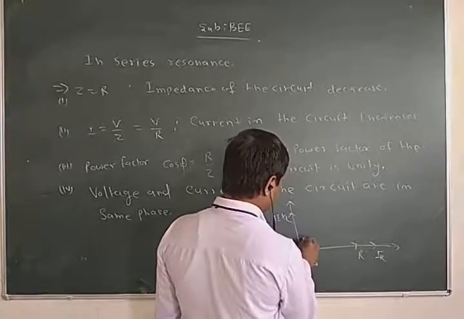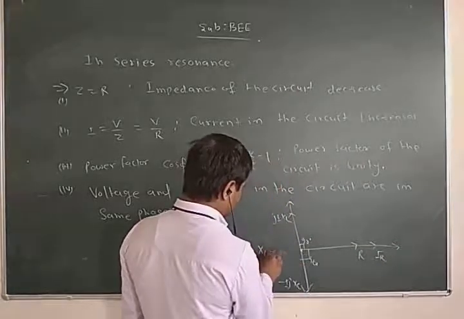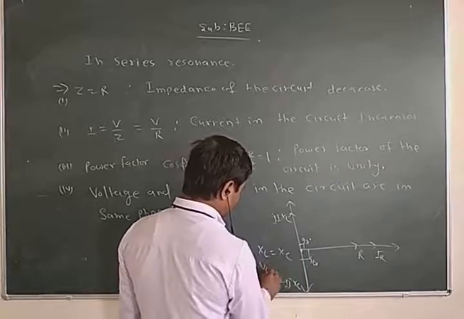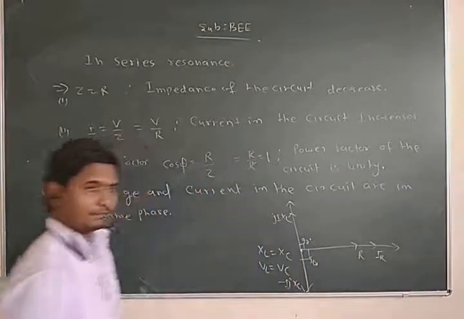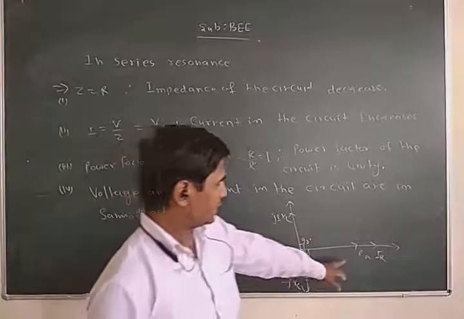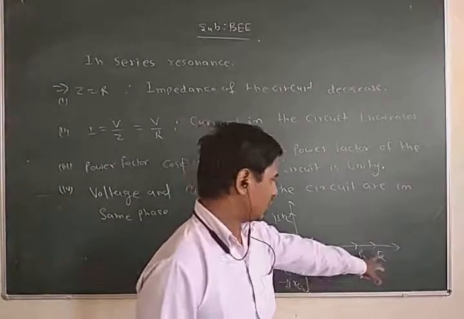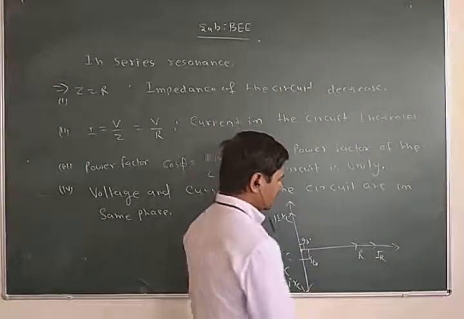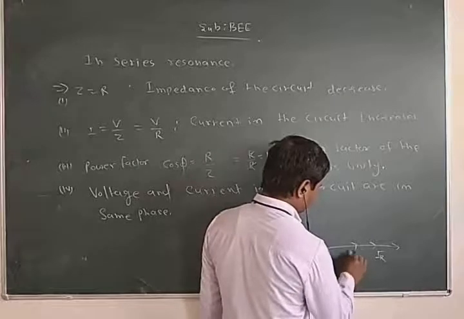XL equals XC, so VL equals VC, and VL minus VC is equal to 0. So in series resonance, the circuit is a resistive circuit, and current and voltage are both in the same phase.